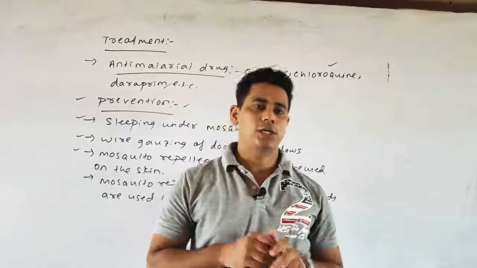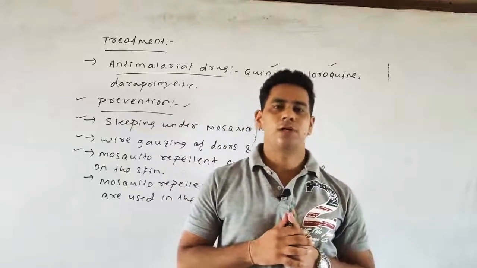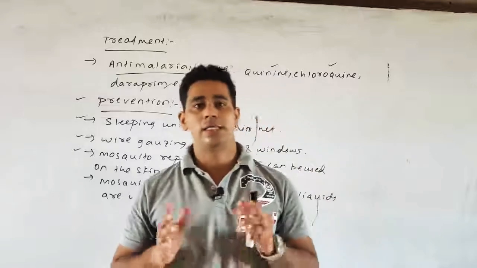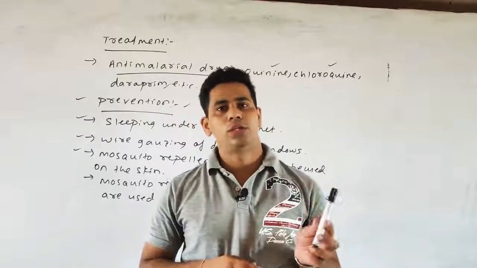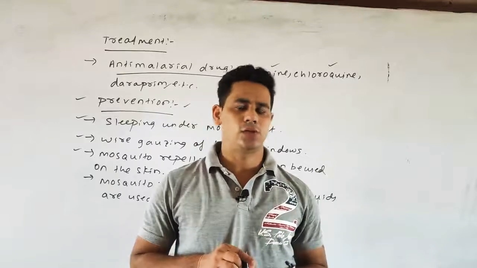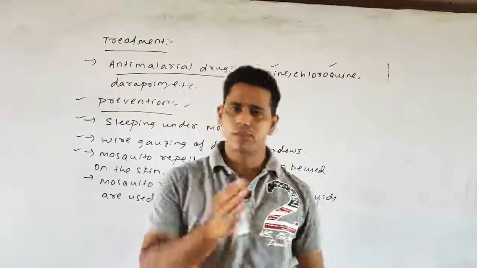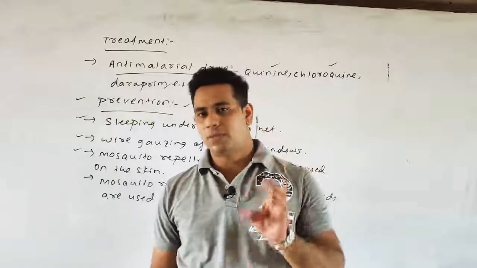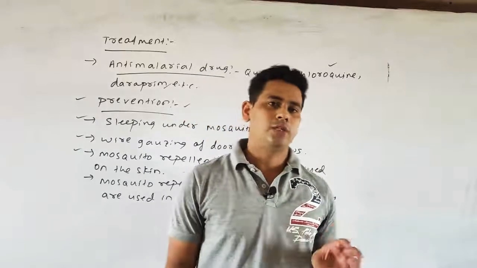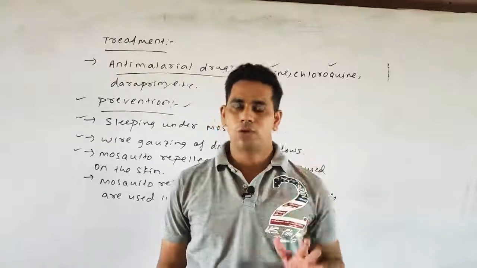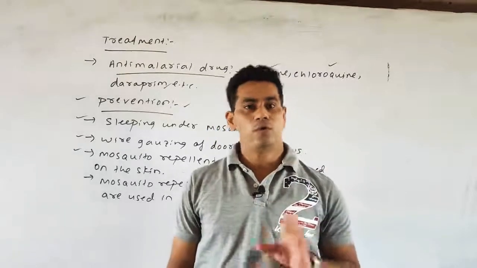Next, the hot stage, in which the fever comes and the body temperature increases up to 106 Fahrenheit, and the duration is about 2 hours to 6 hours. An intense headache is also seen in the hot stage. Finally, the last stage is the sweating stage, in which the fever comes down by excessive sweating, and the duration is about 2 to 4 hours.